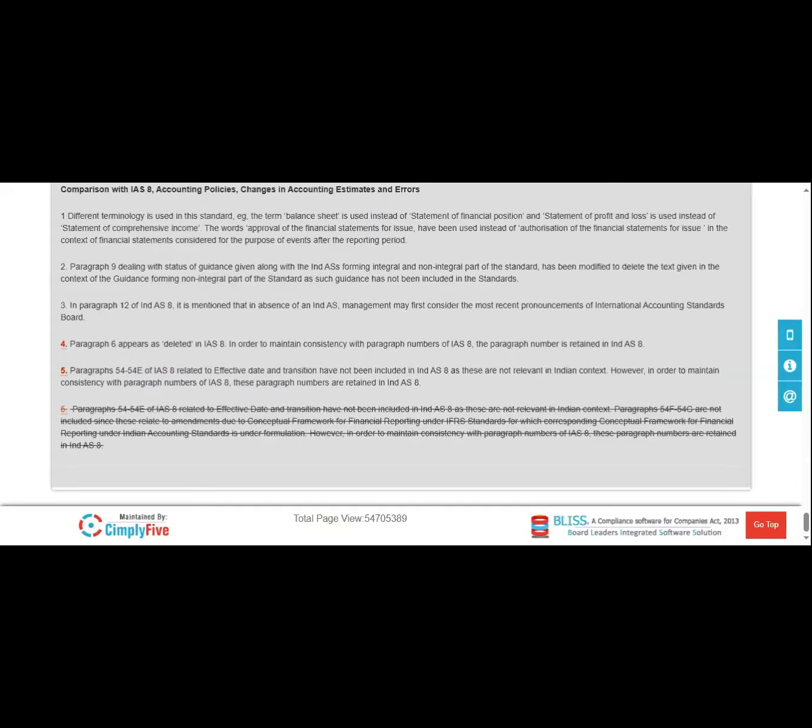Here we can see three challenges in the preparation of interim financial statements. What are the different challenges? The first one is income tax estimation. We know that every company pays income tax at the end of the year, not in between, because the company pays income tax on the basis of the profit it generates in the business.